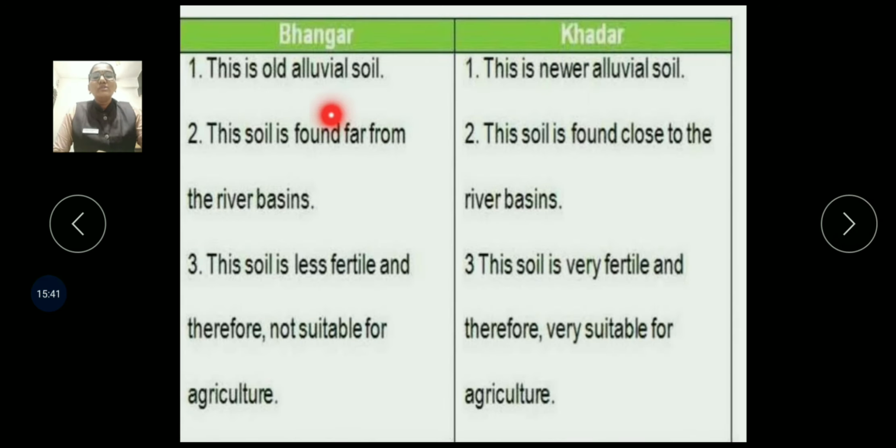Now, if you see over here, a table is mentioned from which you can understand what is Bangar and what is Khadar. Bangar is the old alluvial soil, Khadar is the new alluvial soil. Bangar soil is found far from the river basin, Khadar soil is found close to the river basin. Bangar soil is less fertile and therefore not suitable for agriculture. Khadar soil is very fertile and therefore suitable for agriculture. So this was all about Bangar and Khadar.